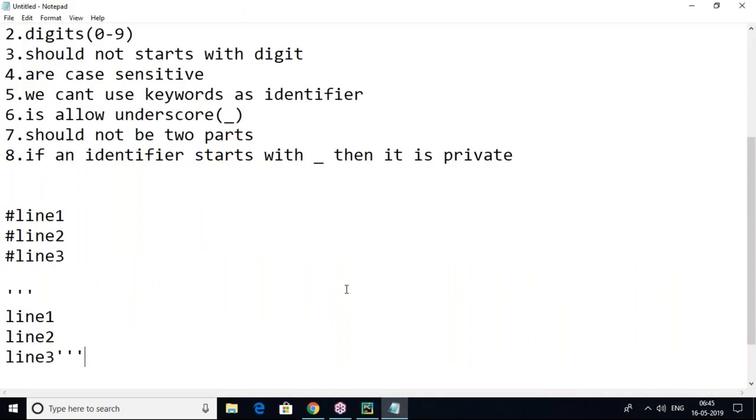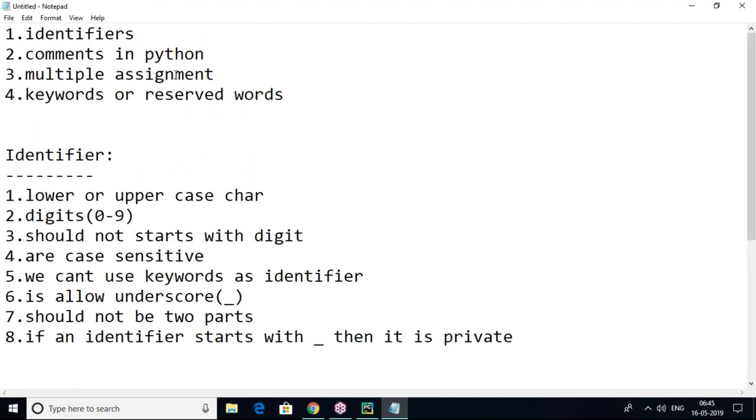Whenever you are going to write a program, you write your own description in your program for later understanding. That's what a comment is. It will not be considered in the execution part. Your interpreter will not consider it in the execution part. So that is about comments, like identifiers, comments, and multiple assignment variable kind of things.